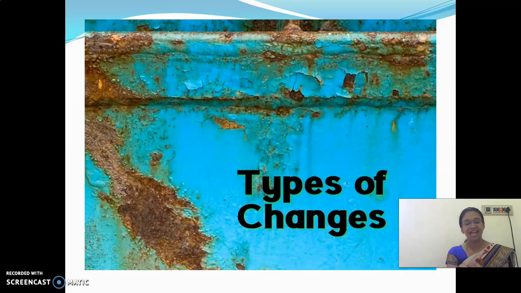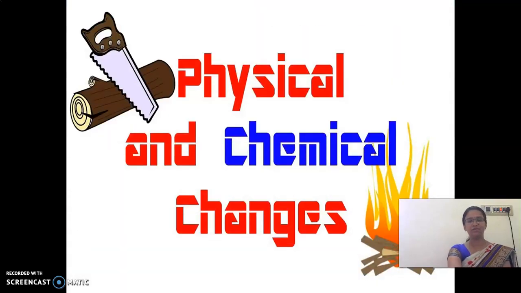So there are different types of changes. The changes are of two types. Note it down. First, write the definition of changes and then write the types of changes. And then note it down. There are two types of changes. How many types of changes are there, children? Two types of changes. What are they? Look here. Physical and chemical changes. What is it? Physical and chemical changes are the two types of changes.